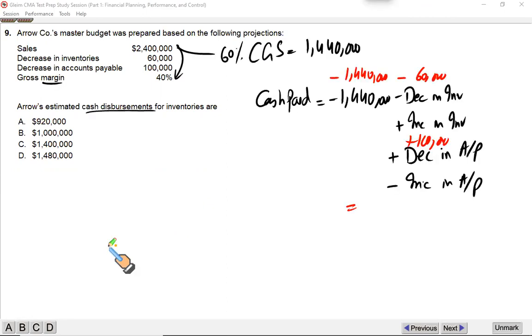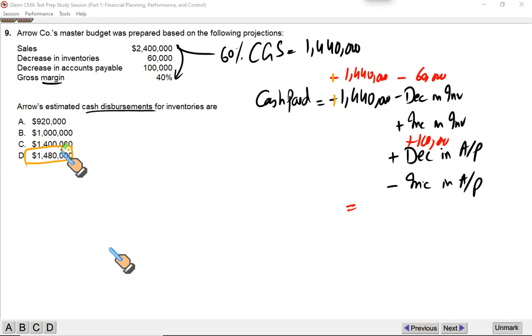Okay. This negative sign needs to be removed. It must be plus. Rest of it is the same. So take 1440, which is positive. To this, deduct 60 and add 100,000. This will give you 1480. So the payment to suppliers for the goods purchase is 1480.